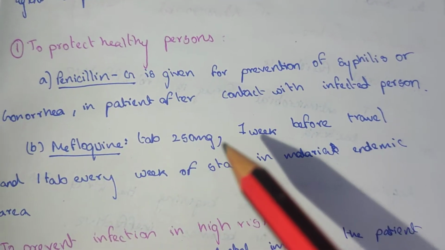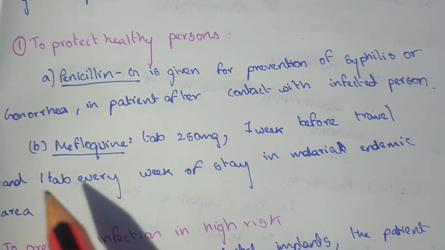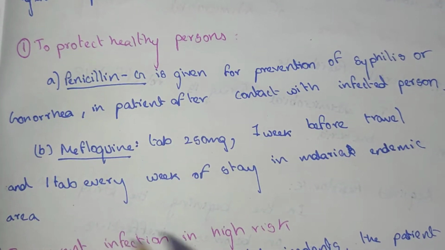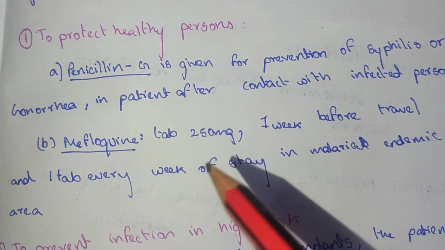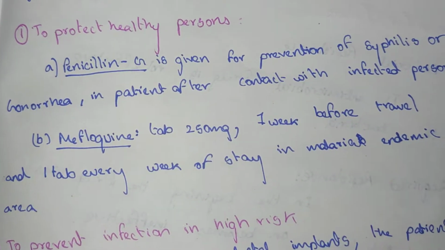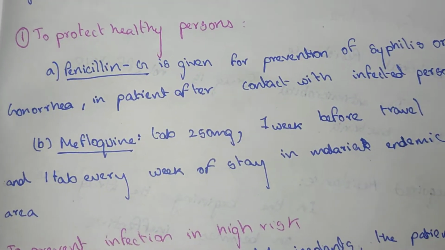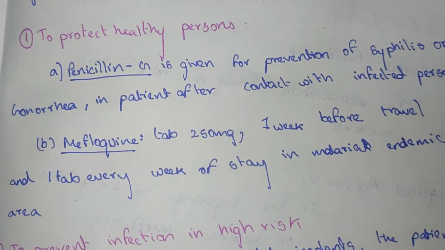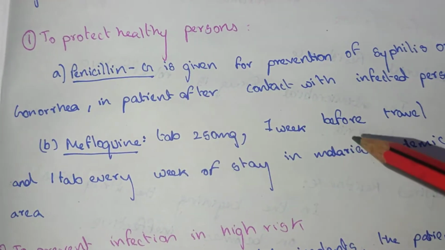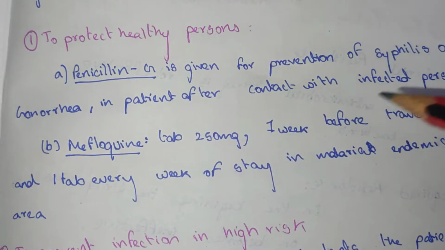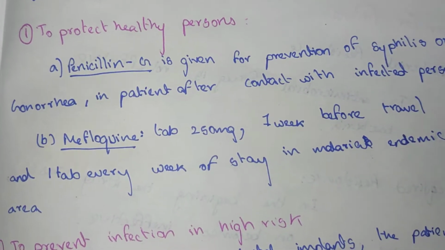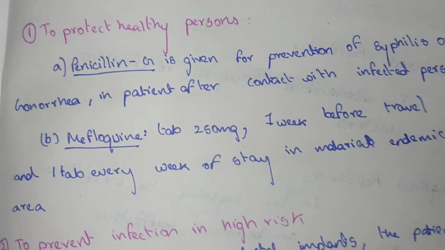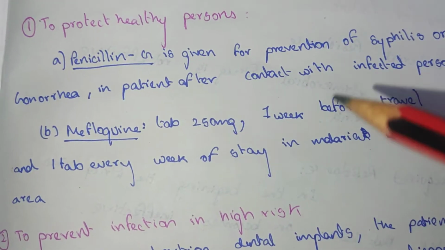Mefloquine tablet 250 mg is given 1 week before travel and 1 tablet every week during the stay in a malarial endemic area. The tablet is given to a person who is traveling from their country to another country. For example, if somebody is traveling from America to India, in America they will give this mefloquine tablet, because it is an anti-malarial drug. In India there is malaria, so the mefloquine tablet is given to them.